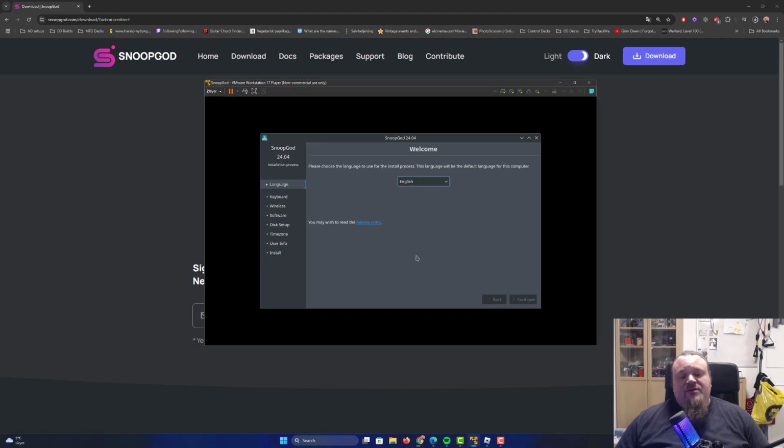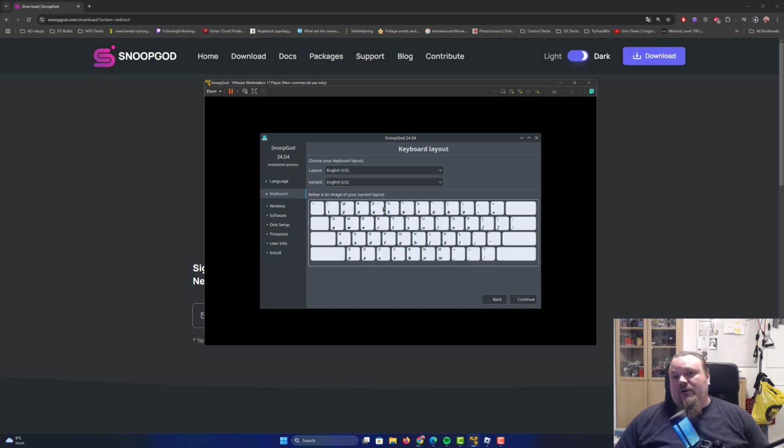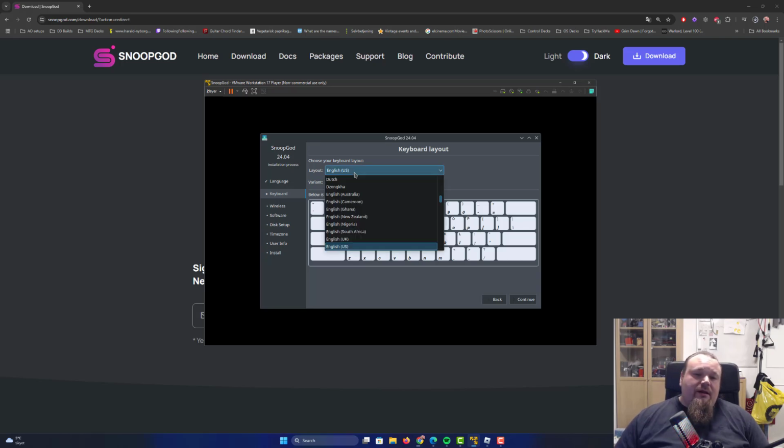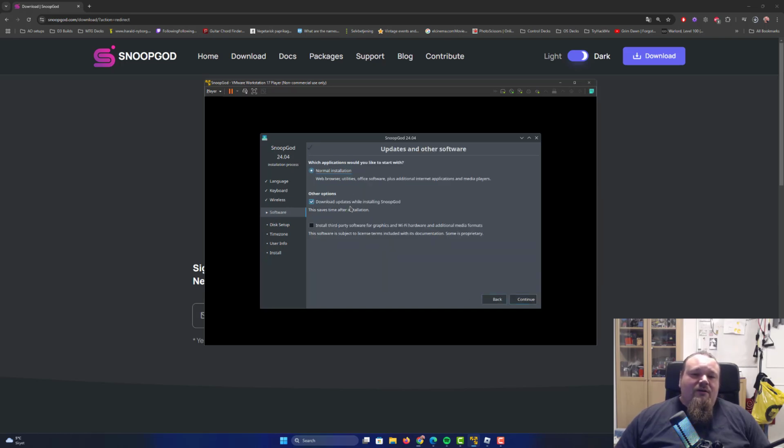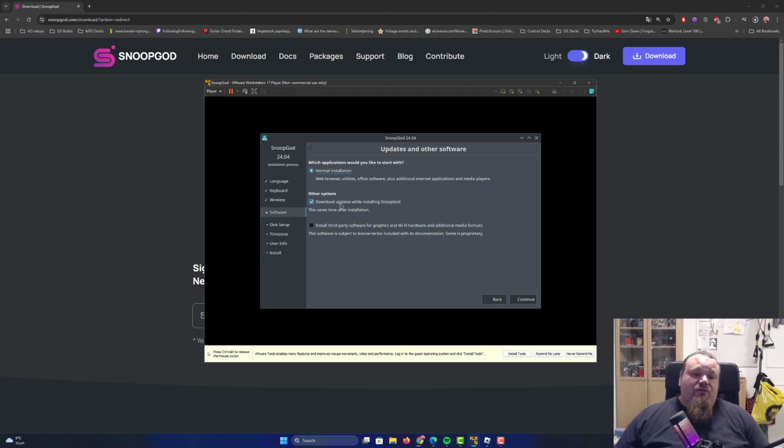The important part here is when you're gonna pick your keyboard layout, not the language of the operating system. Now, the layout is not English for me. It's gonna be Danish, because that's what I use. So the variant of Danish, got different kinds of Danish here. Wow, okay. So I'm gonna pick Danish and pick continue. And say like download updates while installing SnoopGod. Well, if you want to do that, you can do that. I'm going to leave it as it's the default chosen for me. So it's really fine. Normal installation is okay.